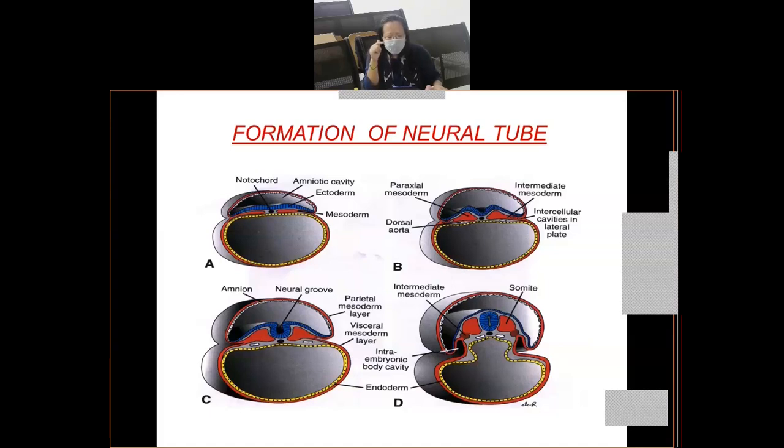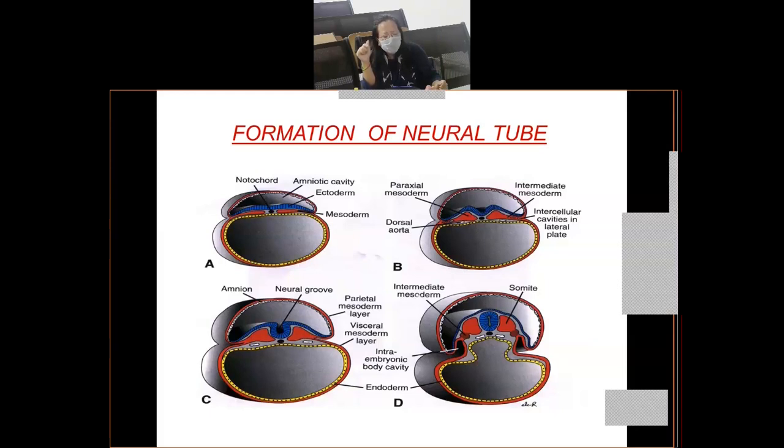Fusion of the neural folds starts in the cervical region. Remember that. When the neural tube is formed, please remember that the cranial end and the caudal end of the neural tube are still open. These openings are respectively known as the cranial or anterior neuropore and the caudal or posterior neuropore.